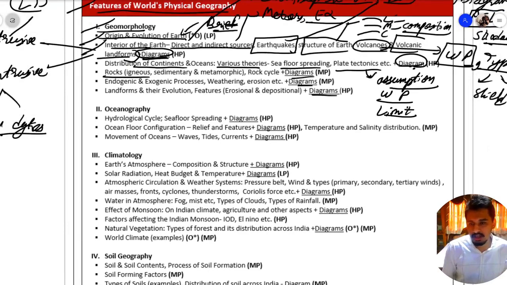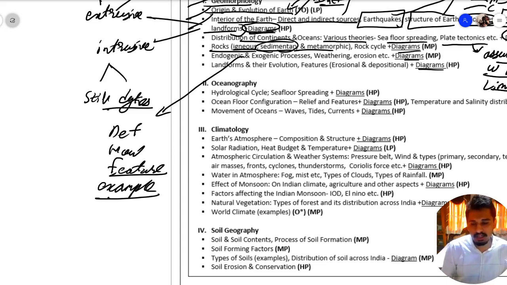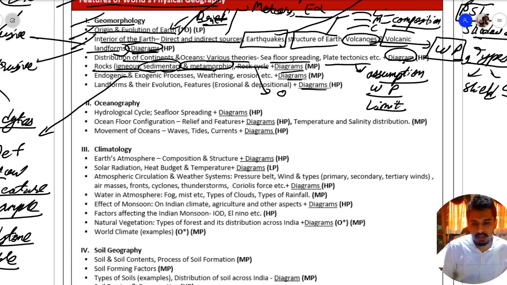Then we have rocks. In this we have three types of rocks, igneous, sedimentary and metamorphic rock. You should know the definition of each one of them, how they are formed and what is their feature, along with their example. Say the example of sedimentary rock is sandstone. Similarly, what is the example of metamorphic rock? In metamorphic rock we have marble, like this. Then we have rock cycle. You should know how igneous, sedimentary and metamorphic rock are interrelated to each other via the rock cycle, and you should have knowledge of this rock cycle in diagrammatic form.